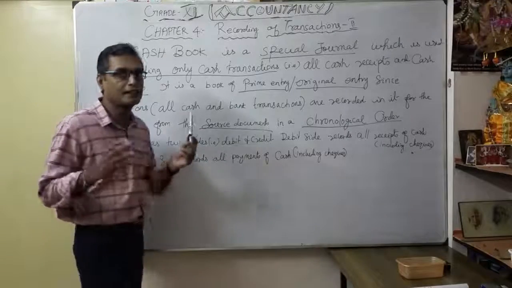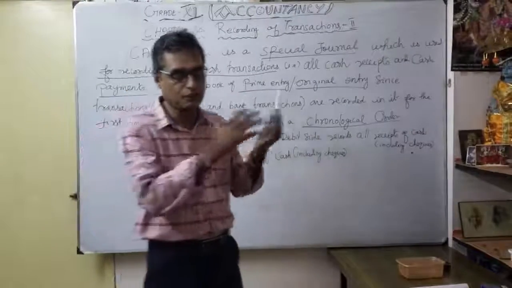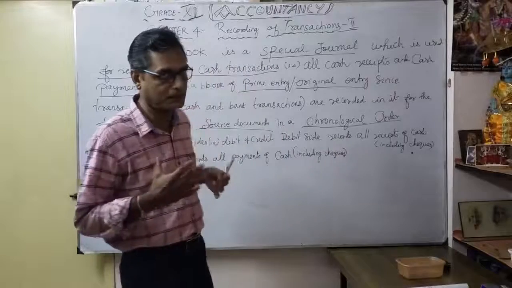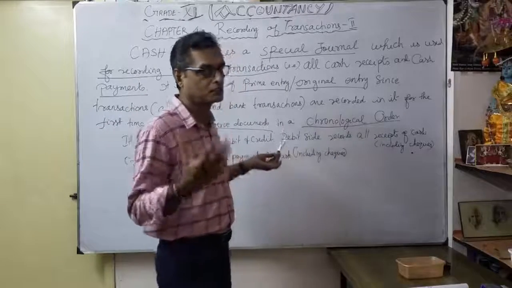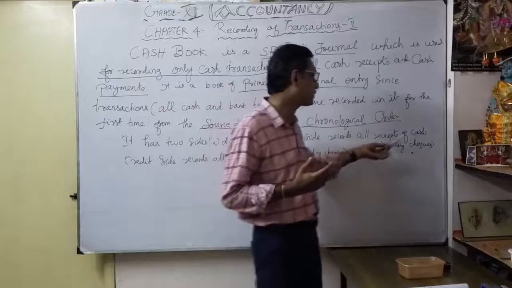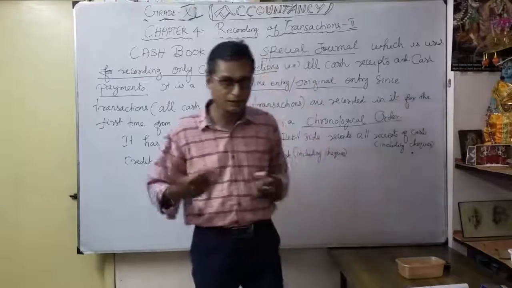So naturally the cash book has two sides. One is debit and the other credit, as in a ledger, you know, debit side, credit side. In the same manner the cash book also. So what is the debit side? It records all receipts of cash, maybe including checks, you're going to learn that meaning.